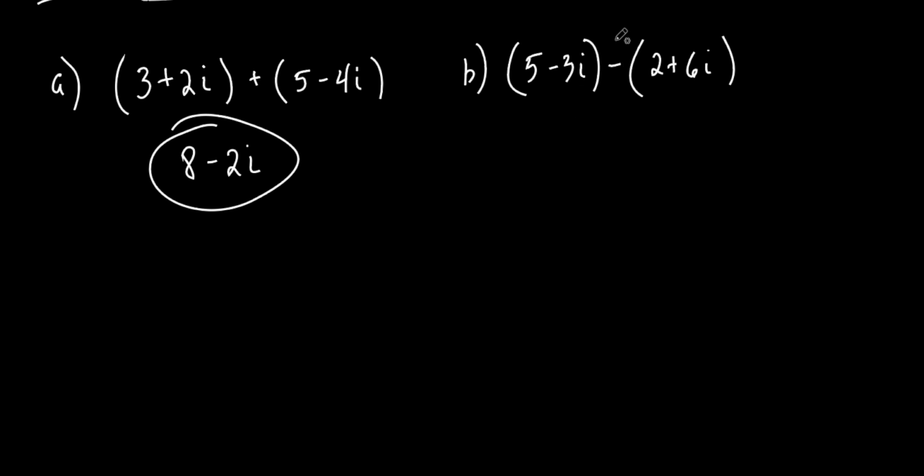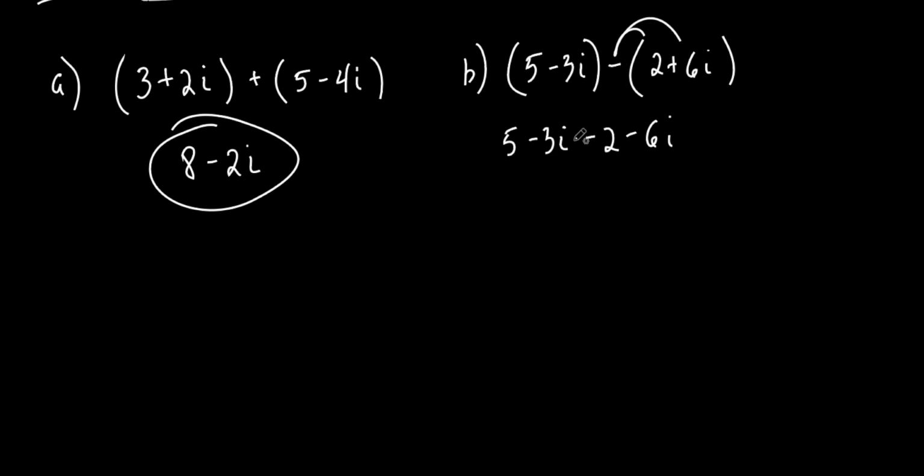Let's do this. Subtraction. So what are you going to do with that subtraction? First of all, do we really need the parentheses? Well, the second one we do, don't we? Right here, I didn't really need the first parentheses. I definitely need the second one, because what do you have to do to that minus? Distribute it. So what do we get when we distribute it? Negative 2 minus 6i. Again, you could have done this before I ever mentioned the word complex number to you, because you would have thought that was just a variable, and this is exactly what you would do if it was a variable.